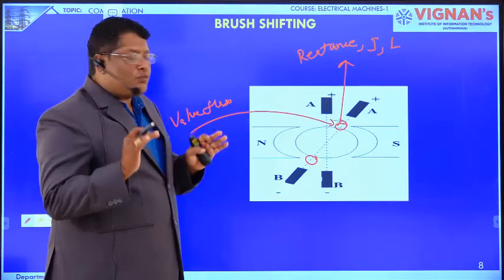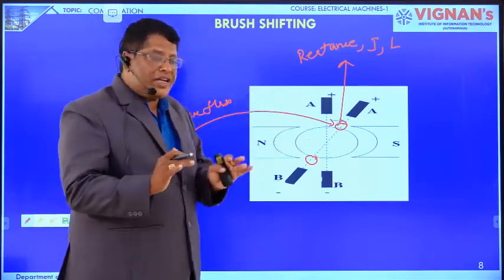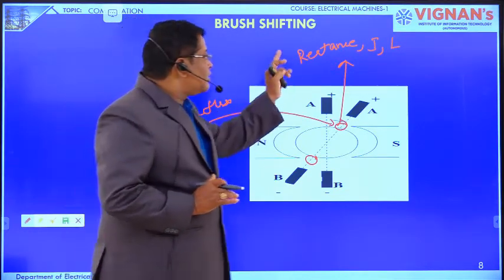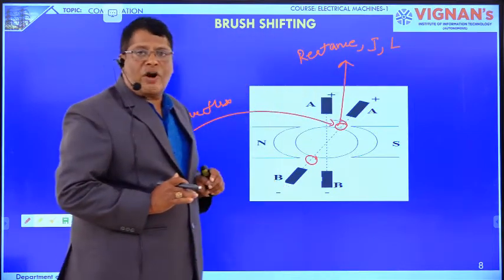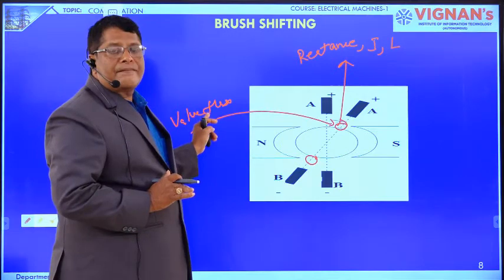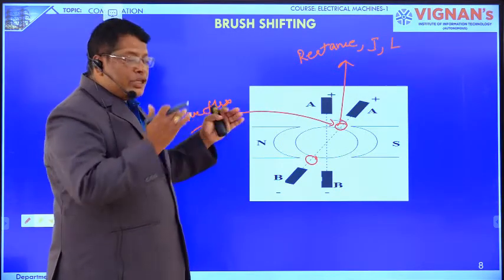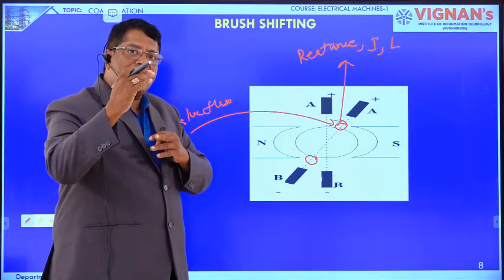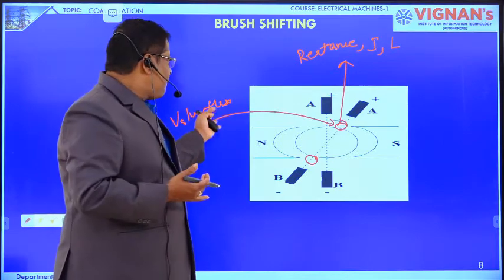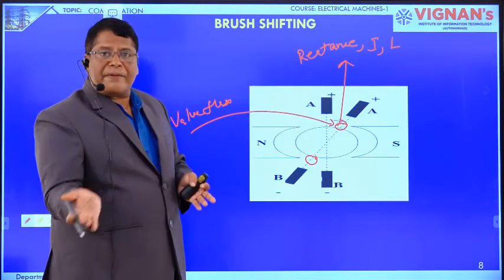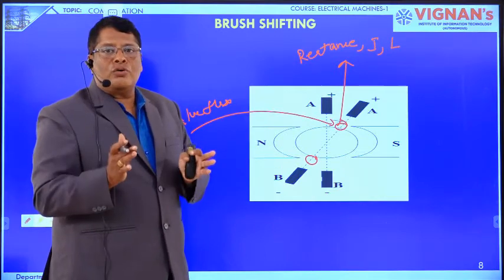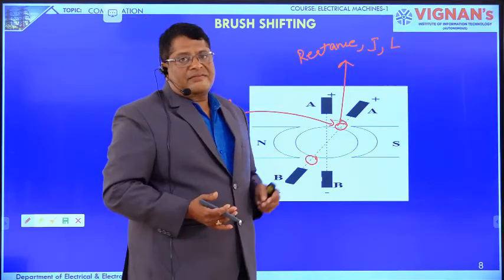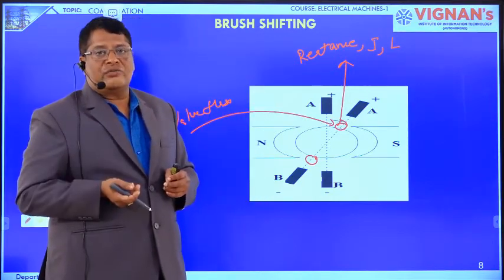The dynamically induced voltage in the coil is another compensating voltage for the reactance voltage. The reactance voltage depends on the current and the self-inductance of the coil, whereas the dynamically induced voltage is highly dependent on the flux. There is no link between these two. So the compensating voltage may not exactly compensate the reactance voltage.